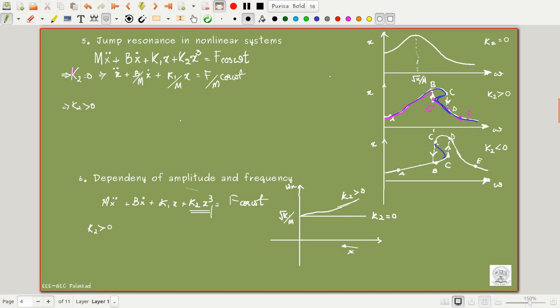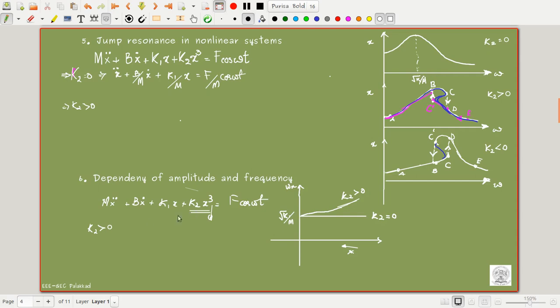This term decreases, and then slowly, when this term goes to 0, it approaches root k1 by m. So for K2 greater than 0, as the value of x decreases, it slowly approaches root k by m.